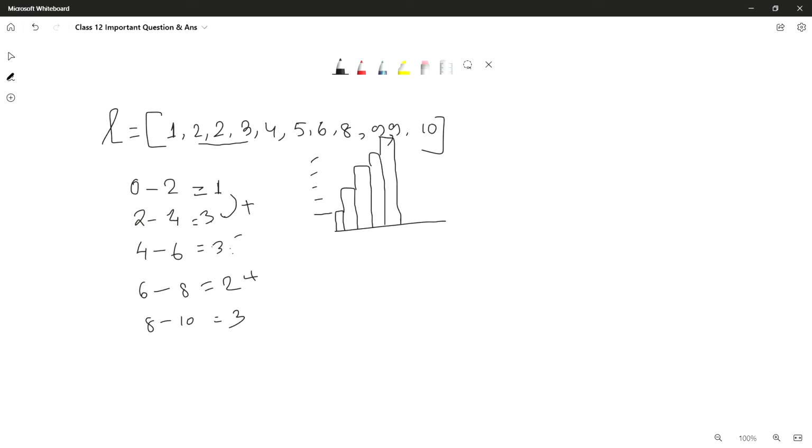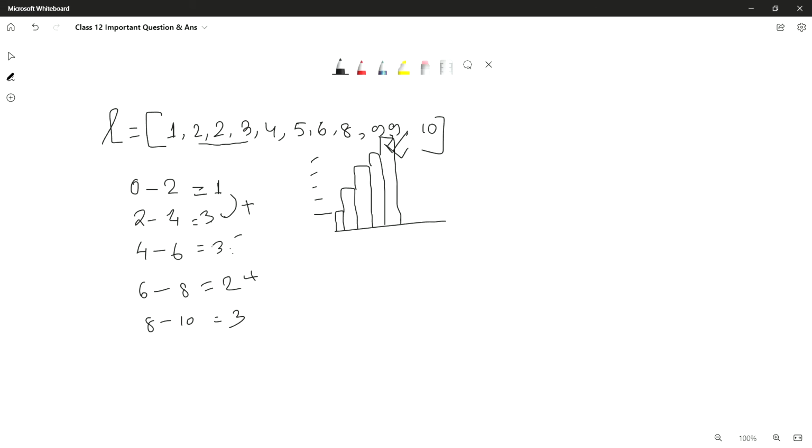Cumulative equals to true means the last bin will represent the total number of values present in the list. You can check 3 plus 3, 6, 6 plus 3, 9. Somewhere I think I did a counting mistake. So 3, 3, 6, plus 2, 8, plus 3, 11 values we are getting here.